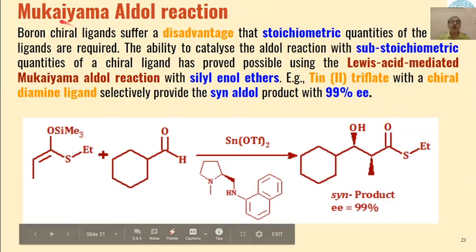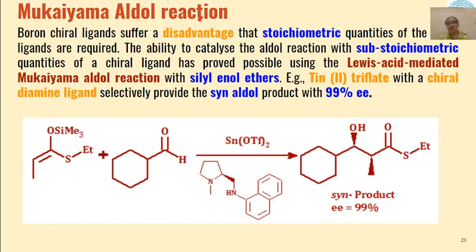Then comes the Mukaiyama aldol reaction. There is a disadvantage with boron chiral reagents. With them, we need stoichiometric amounts of chiral ligand, and chiral ligands are very costly in nature.